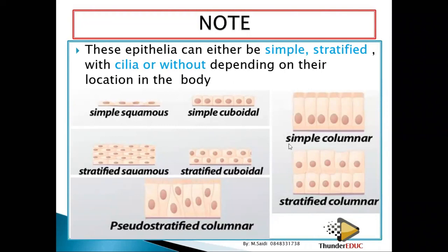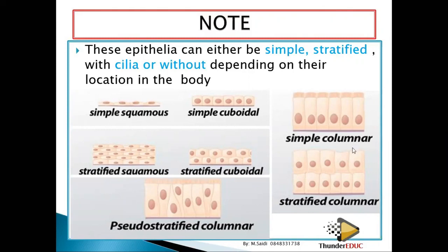Look at the cell. For example, if they ask you, you can look at its properties. They say, okay, look at the shape: it's columnar. Is it two layers or one layer? It is one layer, so it's going to be simple columnar. Does it have hair on top or not? It has hair on top, so I can say simple columnar ciliated.